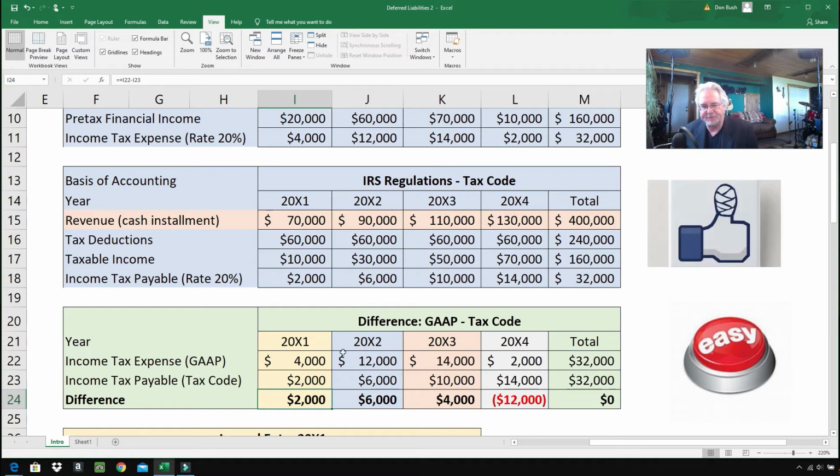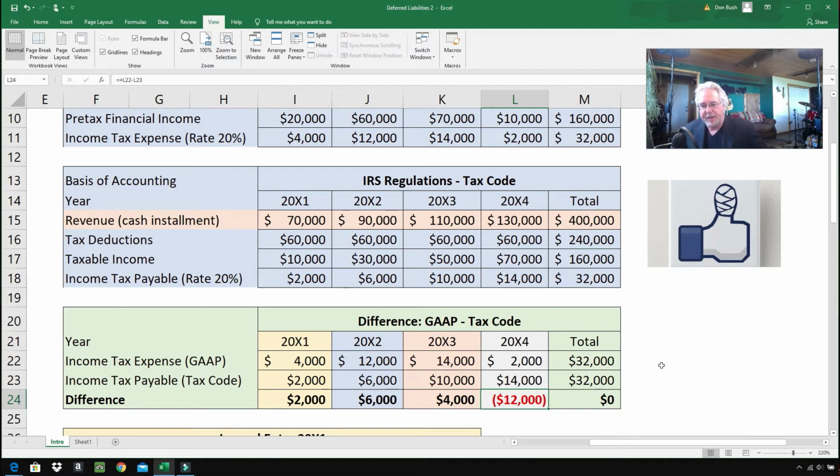2002, it's the same story. Income tax expense $12,000, income tax payable $6,000. There's a difference of $6,000 that is added to the deferred tax liability, and the same thing happens in the third year. However, in the fourth year, this is when the IRS eventually catches up.